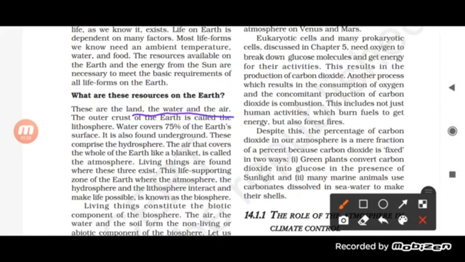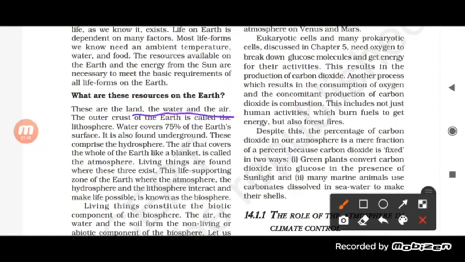The outer crust of the earth is called the lithosphere, and water covers 75% of the earth's surface. See, our outer surface of the earth is covered with land, with water as well as with air. The crust is the lithosphere.